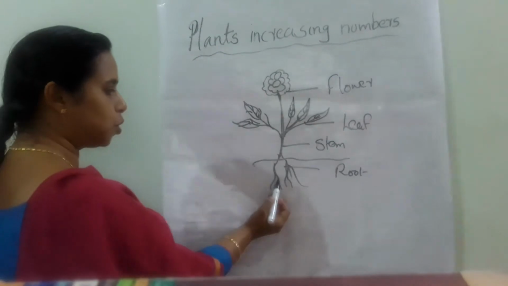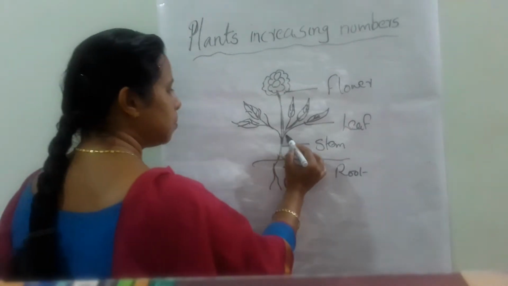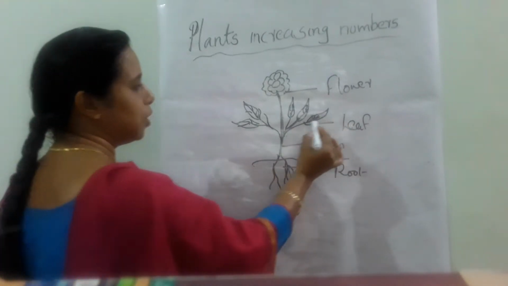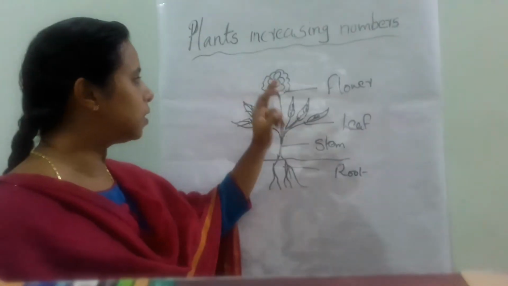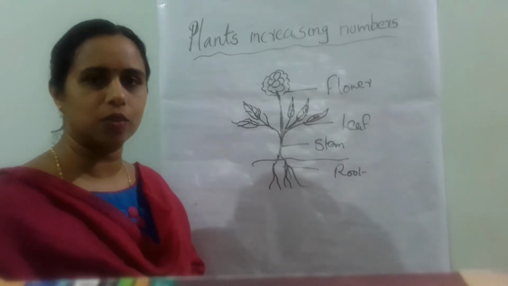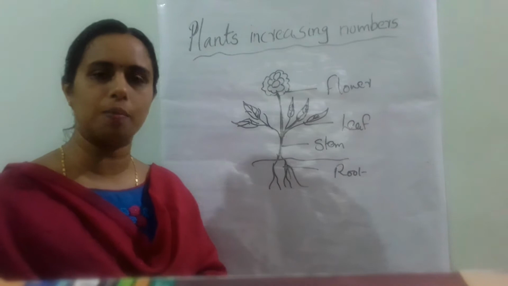The root absorbs water and minerals from the soil, and they may reach the stem part, and after that they may reach the leafy part. The leaf prepares food. Whatever a plant requires, food should be prepared by the leaf. That is why the leaf is termed the kitchen of the plant.